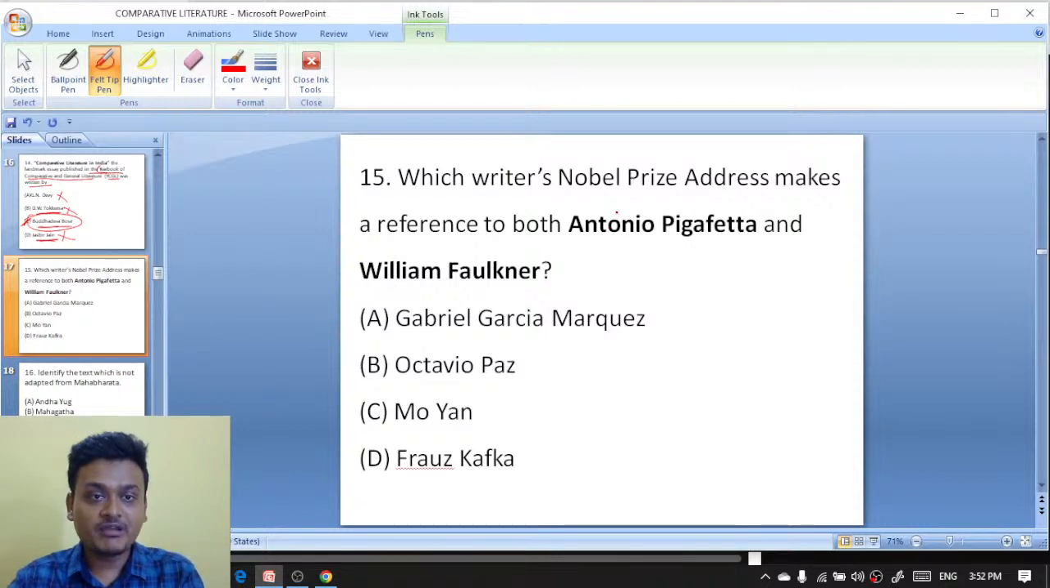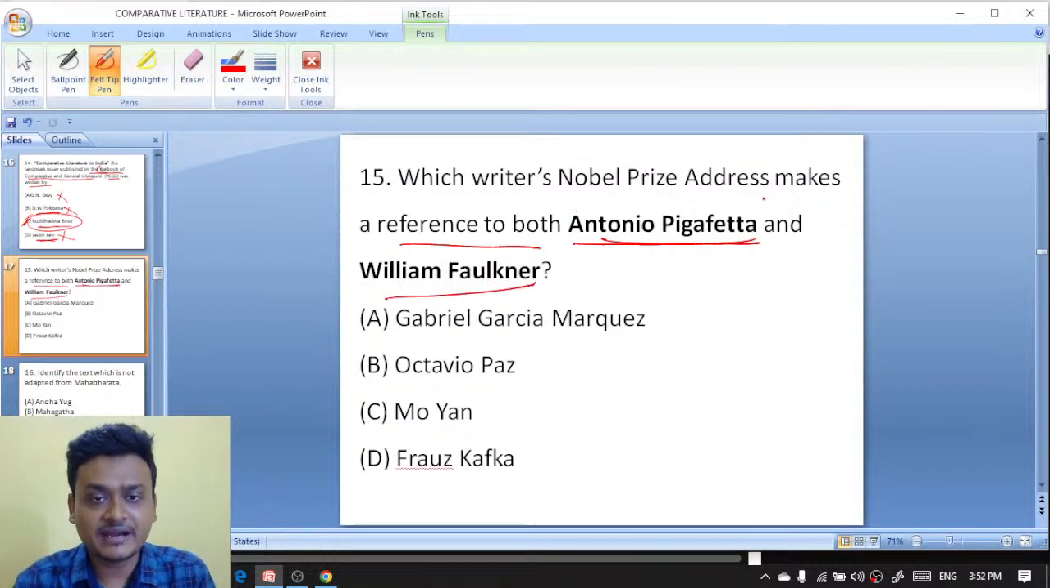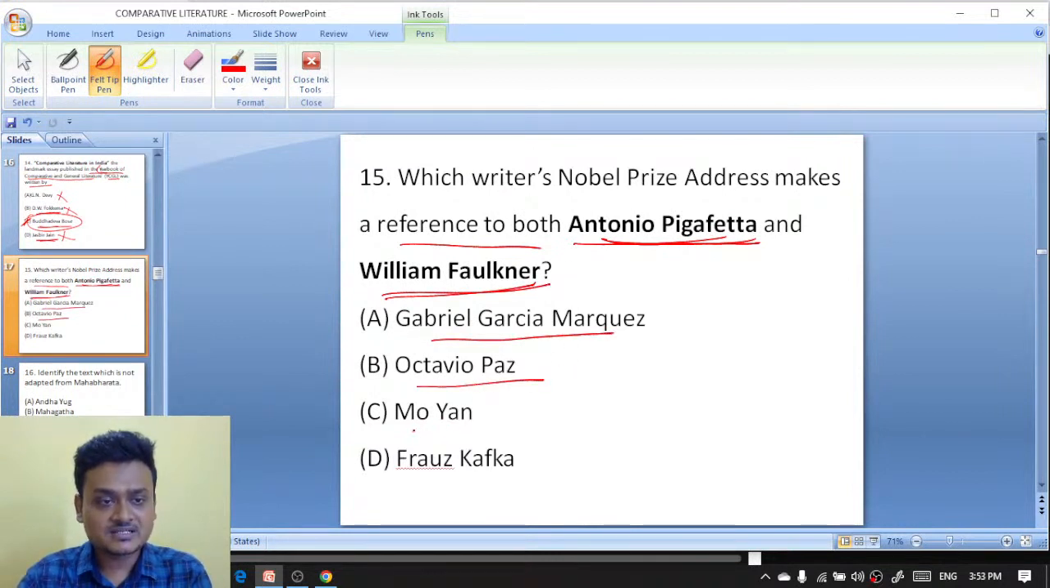Which writer's Nobel Prize address makes a reference to both Antonio Pigafetta and William Faulkner? Gabriel Garcia Marquez, Octavio Paz, Mo Yan, and Franz Kafka. It's Franz Kafka actually.